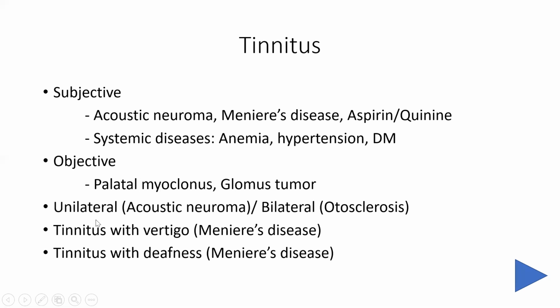Then if the tinnitus is unilateral, then we can think of acoustic neuroma. If it is bilateral, then sometimes it is seen in autosclerosis. Then if tinnitus is associated with vertigo, then we should think of Meniere's disease. Similarly, if tinnitus is associated with deafness, then also it is a feature of Meniere's disease. And generally, in Meniere's disease, the tinnitus precedes the vertigo. So we can say that tinnitus presents as a warning sign that now there will be an attack of vertigo.